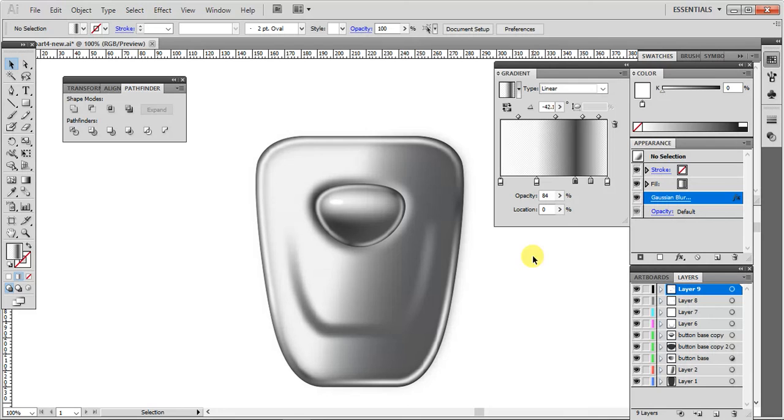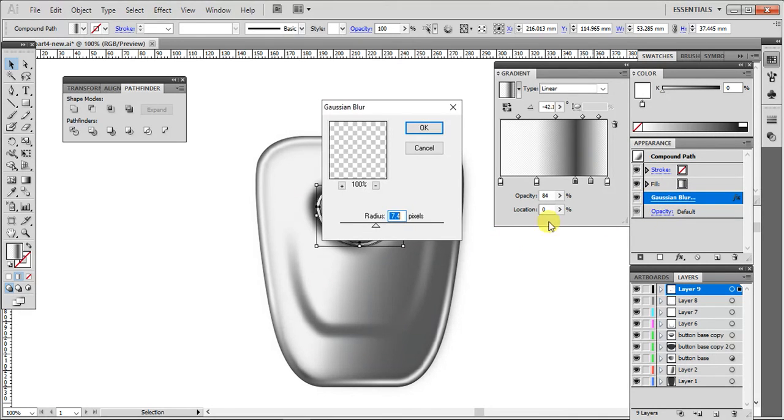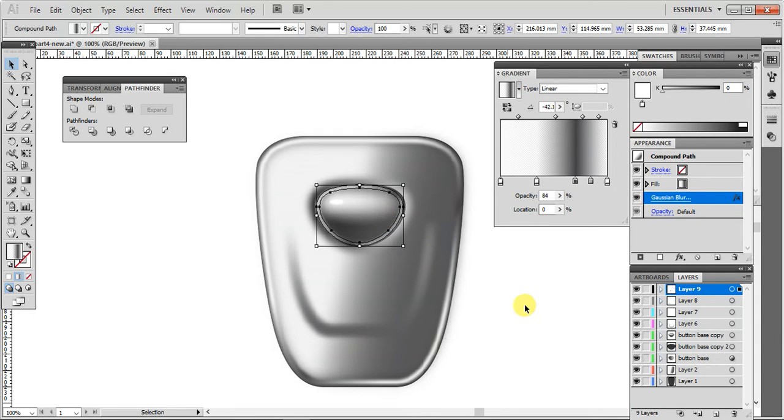Okay, maybe something like that. Maybe a bit more blur. Okay, maybe something like that. Pressing the Alt key. Okay, something like that. Okay, I think with that I come to the end of this demo. See you. Bye.